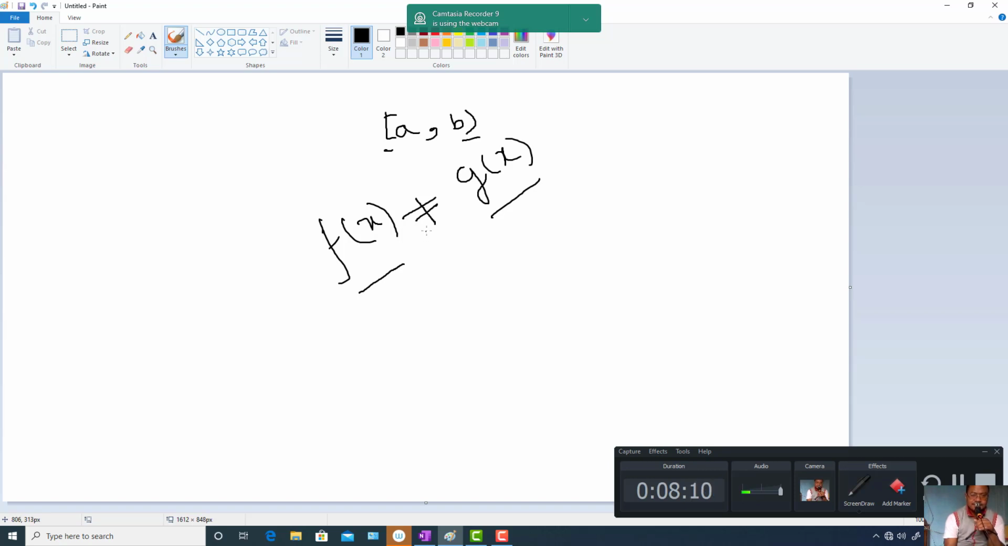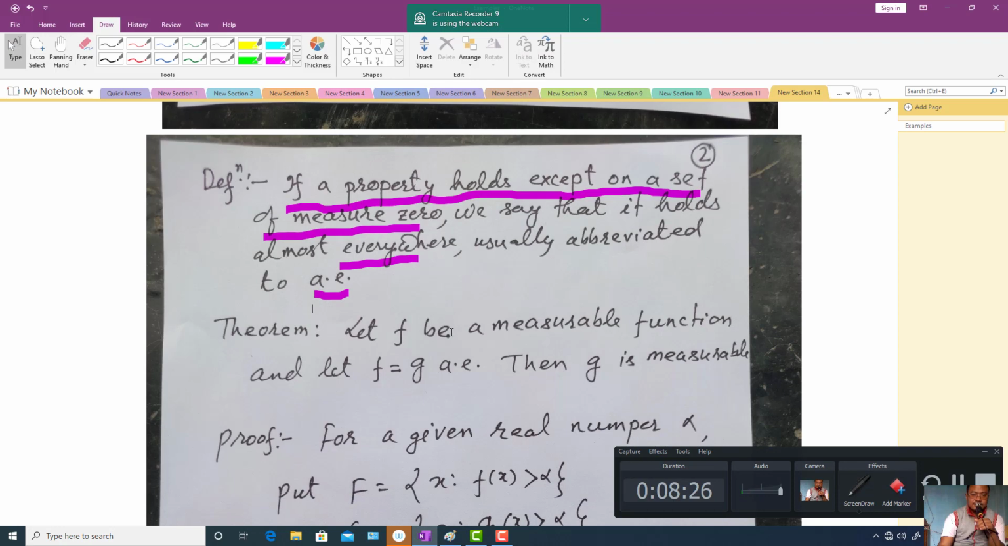Almost everywhere means the two functions are equal, and where the inequality happens, the measure of that set is equal to 0. So this is the concept of almost everywhere, the new definition. I told you to read the new definition again and again, then close the notes and write it again and again, so the concept will be clear. This is a new concept, so you have to do that.